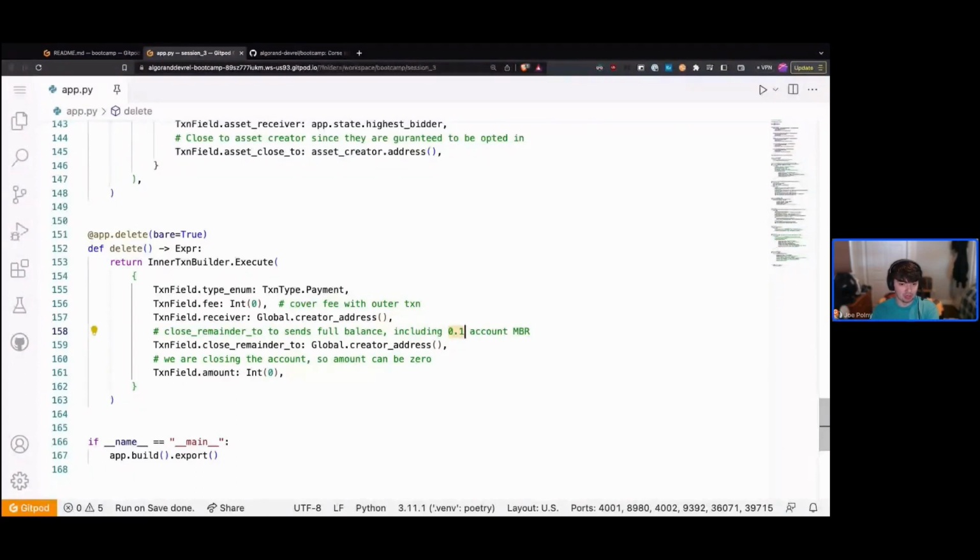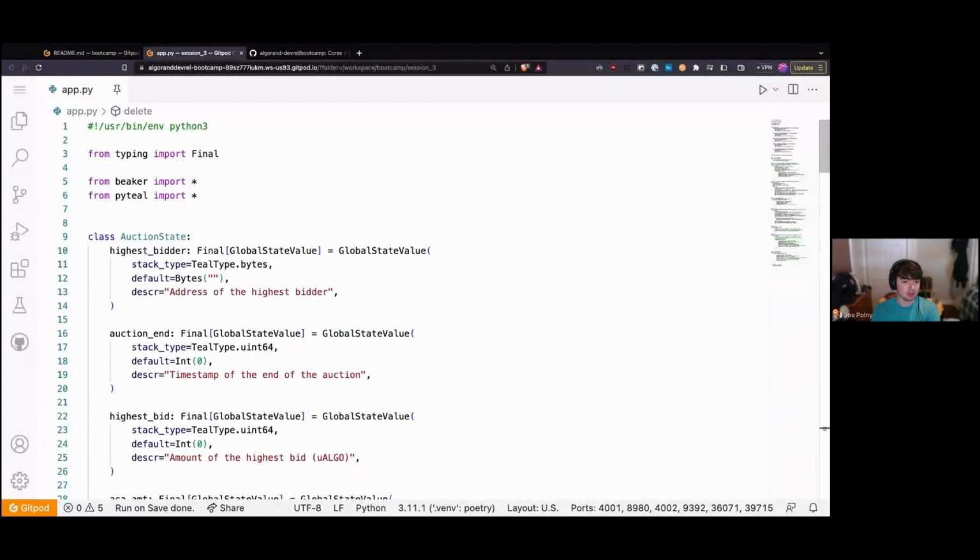But the exception is if we specify the close remainder to field. What we're basically doing here is telling the ledger we want to be able to close or send this remaining 0.1 algo and send that balance to the creator address. And then we're specifying the amount as 0 because this close field will automatically get whatever the balance is and transfer that amount.